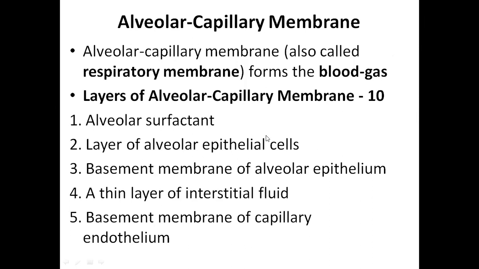Then the squamous epithelium of the alveoli, composed of two types of cells, type 1 and type 2 epithelial cells. Type 1 covers 95% of the surface area, type 2 only 5%. But the ratio of cells is 50 to 50 by number, while the surface area is 95 to 5. The function of type 2 alveolar epithelial cells is secretion of surfactant. Type 1 alveolar epithelial cells, or pneumocytes, have as their main function the exchange of gases. They majorly form the alveolar epithelium.